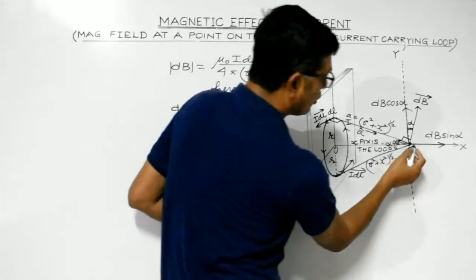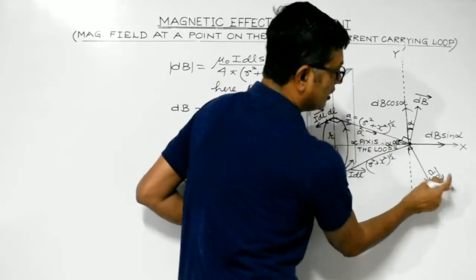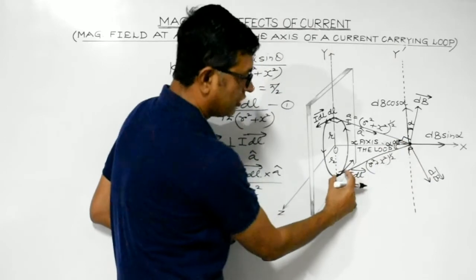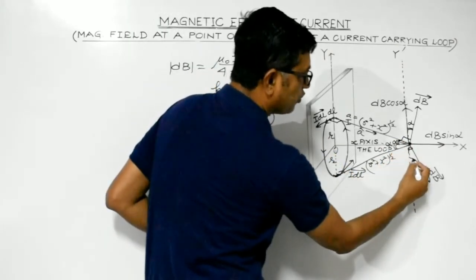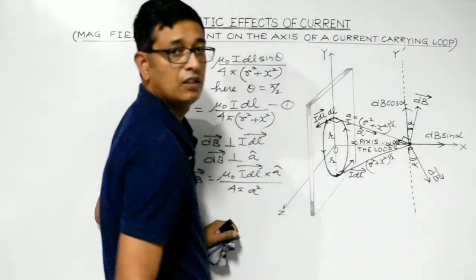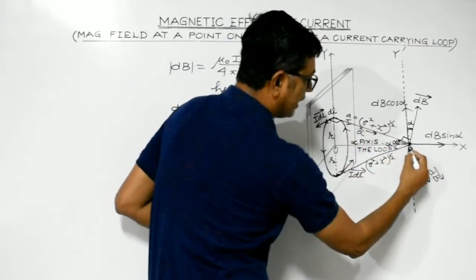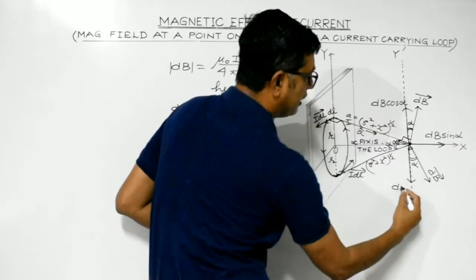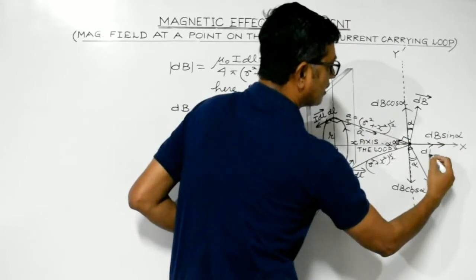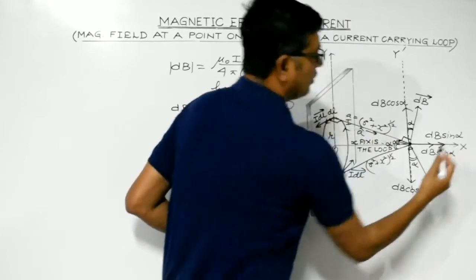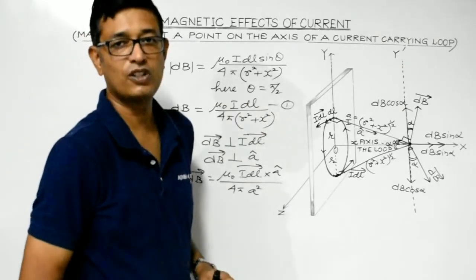And what about the direction? It will be like this. This is dB, the small magnetic field at point P due to this small elementary portion. So due to symmetry, this is alpha, so this will also become alpha. Here also dB can be resolved into two components. One along the negative y-axis, it will be dB cos alpha, and the other along the positive x-axis, that is dB sin alpha. Now students, please concentrate on this particular diagram.